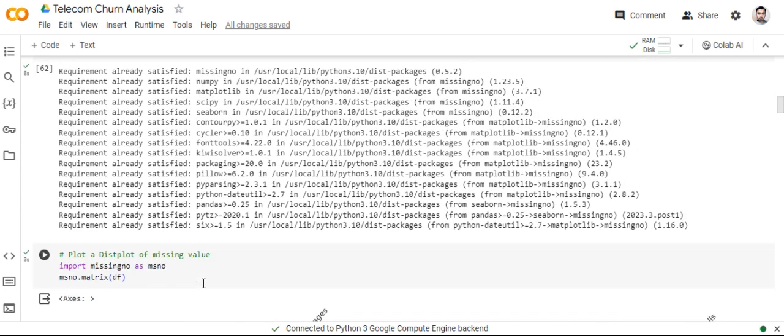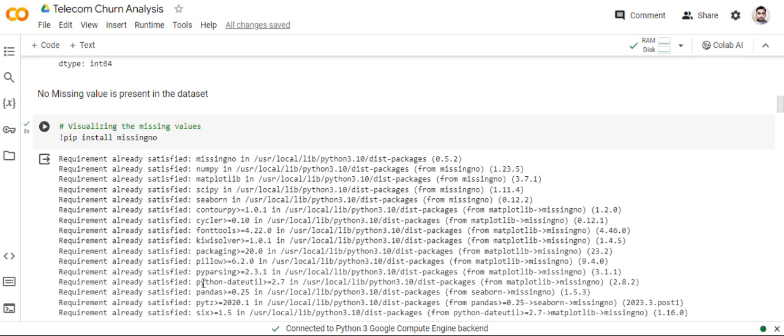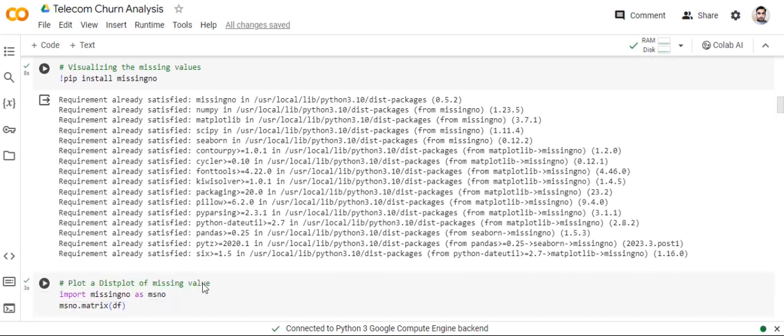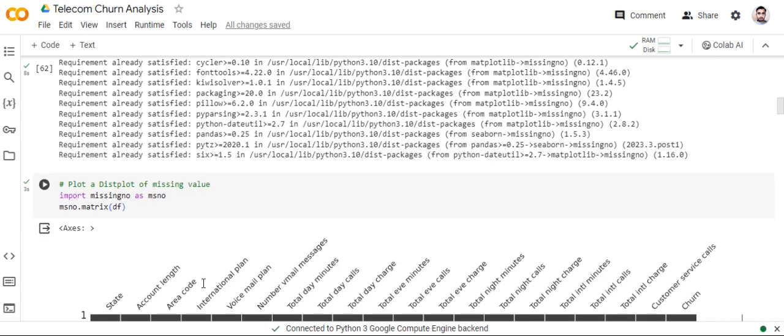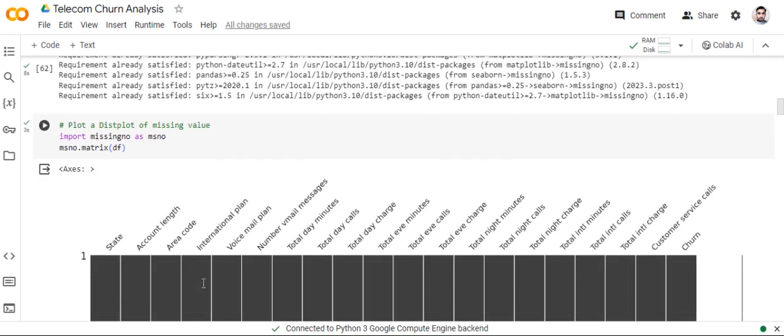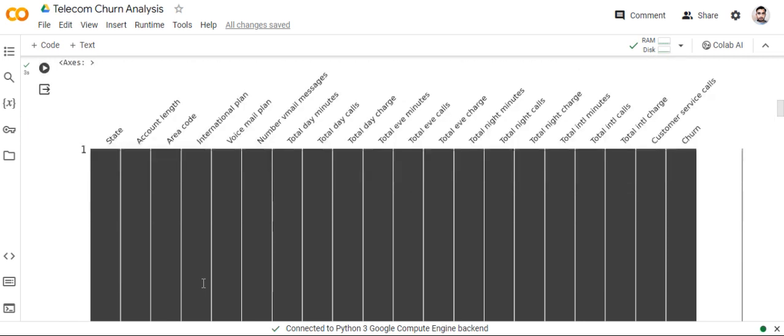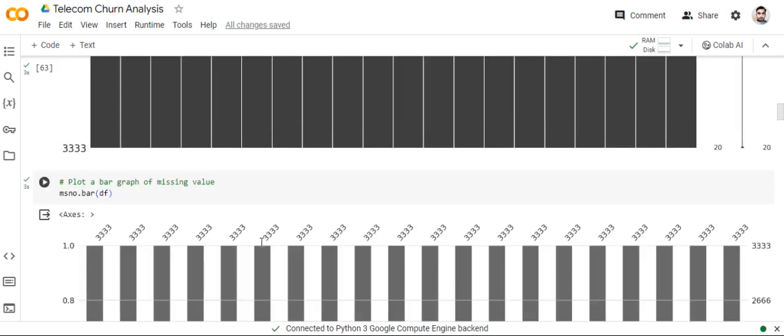First use the missingno library to visualize the missing values. First install missingno and then import missingno as msno. Then plot the missing values. No missing values are present in the dataset.